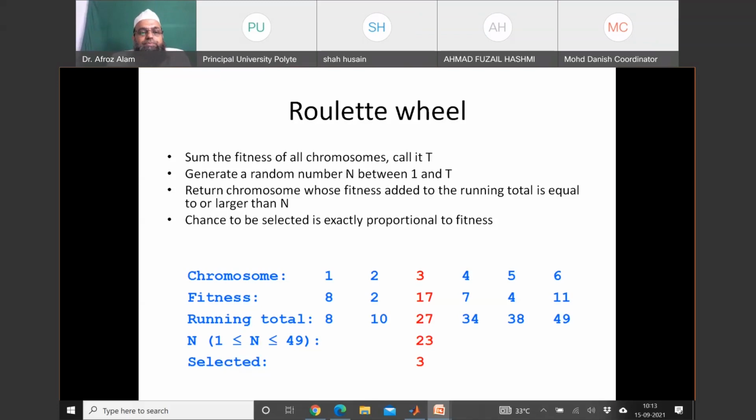You may try this also. The chance to be selected is exactly proportional to the fitness. This is known as the roulette wheel.